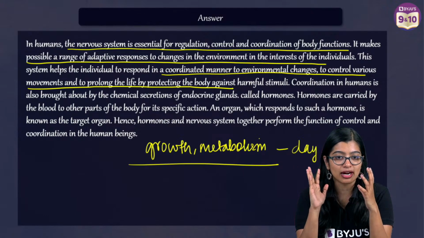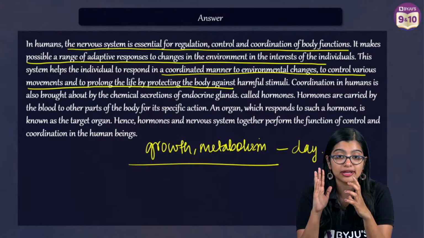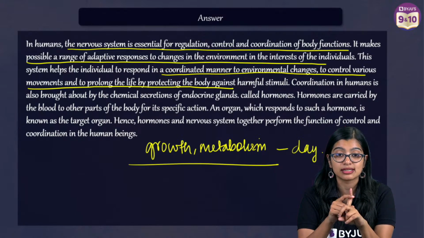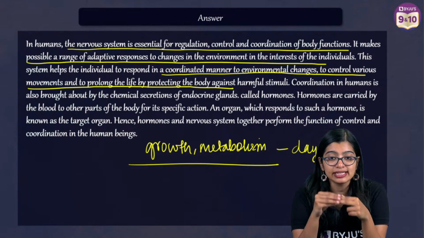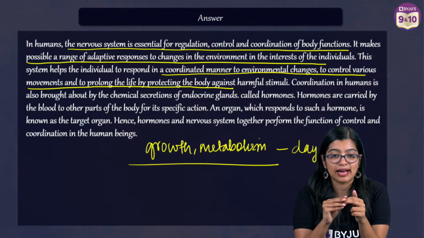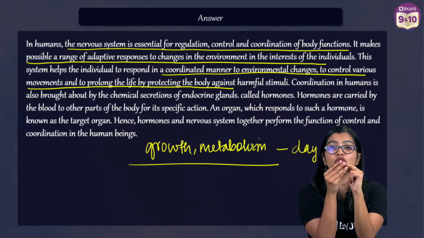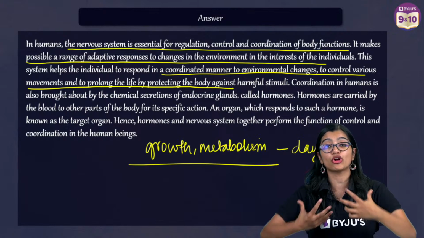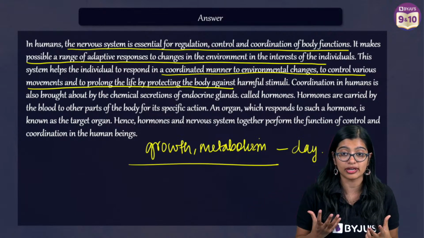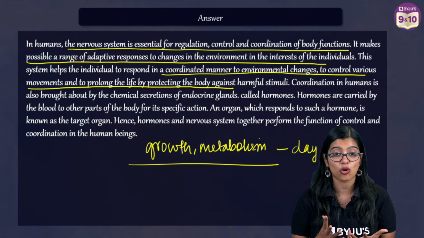Are you able to get an understanding of what points you need to write? You need to write about how the nervous system is different from your chemical system, and that these two need to work together so that your internal and external balance is maintained at all points.